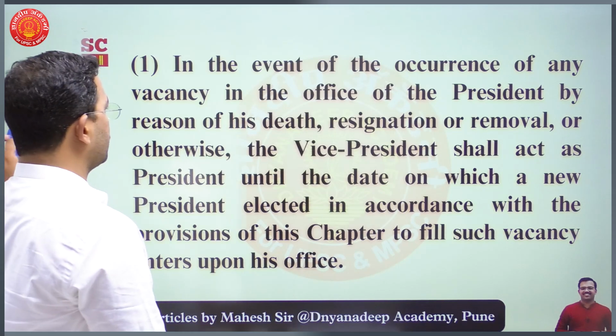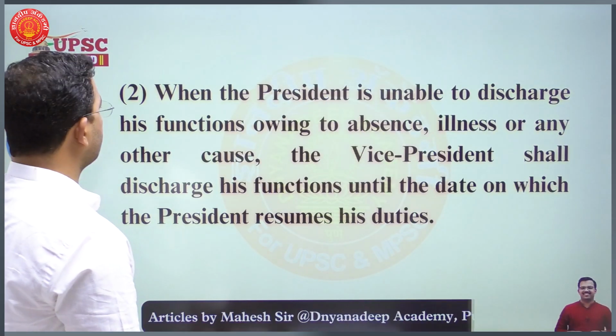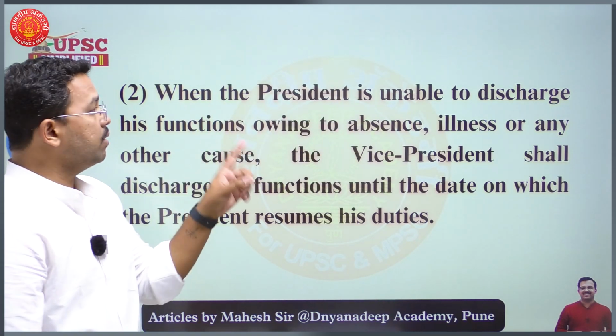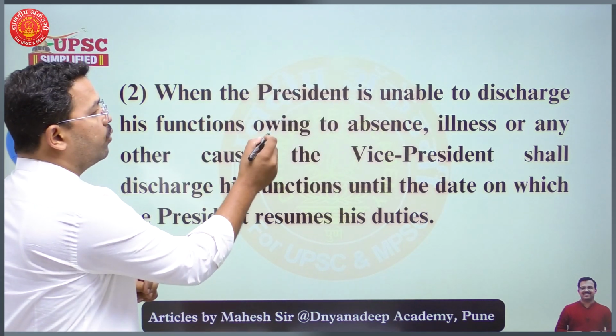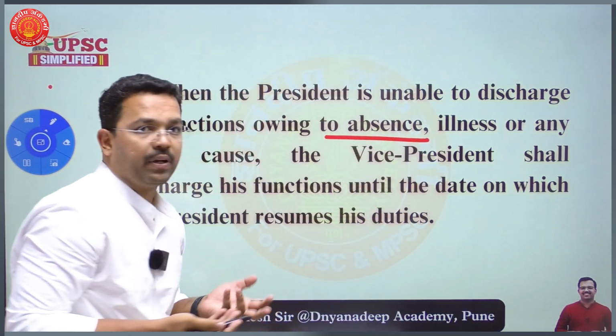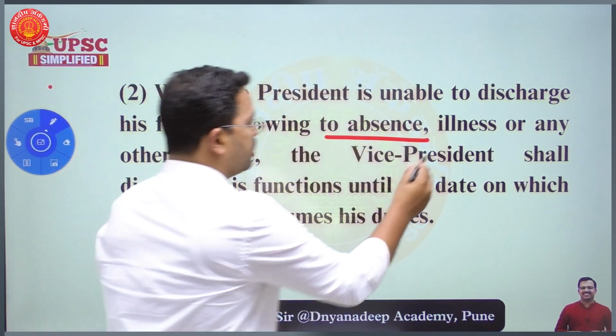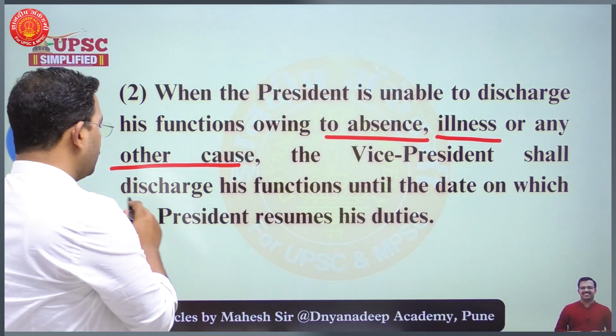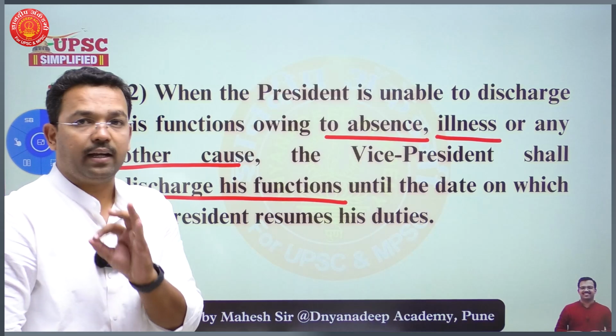Then comes the second provision. What does it say? When the President is unable to discharge his function owing to absence, which is temporary, illness, he is not feeling well, or any other cause, the Vice President shall discharge his function. He will not act as a President.